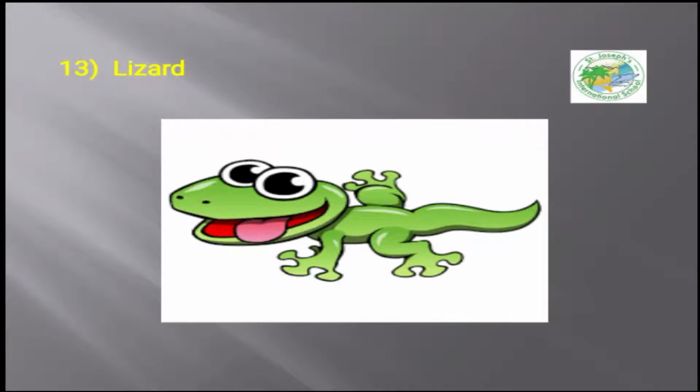For example, if it stands on a green leaf or on a tree, its color turns to green. And if it stands on land or sand, its color changes to brown or yellow. So it has the ability to change its color. This is the animal lizard.